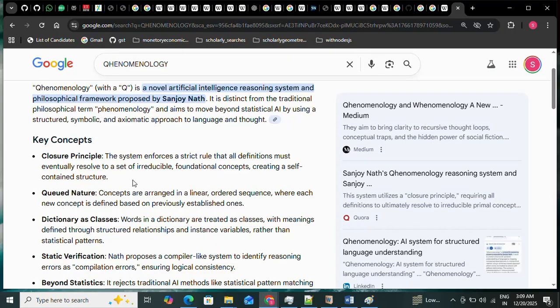Queued nature is like the numbers. For every concept, for every human word, the words should follow a queued nature like the numbers, and in that way only we can reduce the carbon footprint, and in that way only we can do our actual most optimum sustainable development. Here we can say what is the optimum love to do the sustainable development. This is one of the important questions that can come from Sanjoy Nath's Qhenomenology reasoning system and Whenomenology reasoning system.